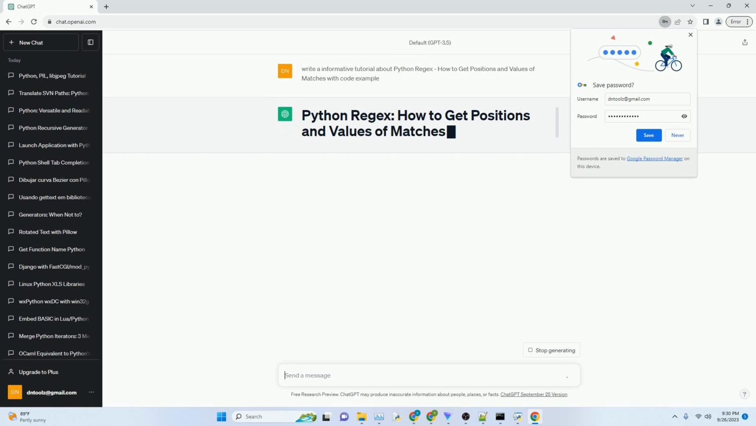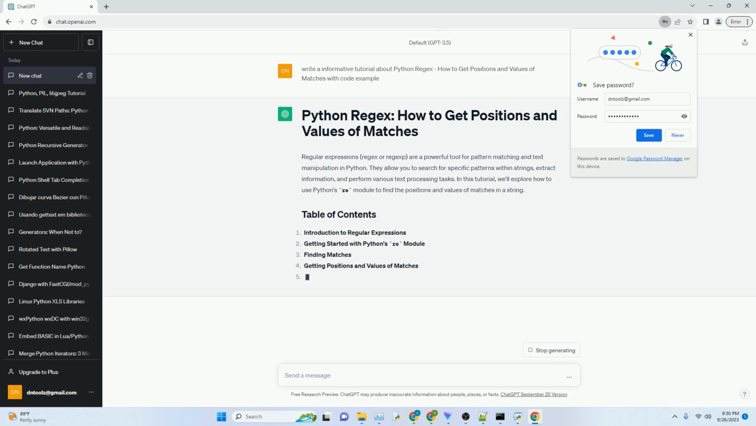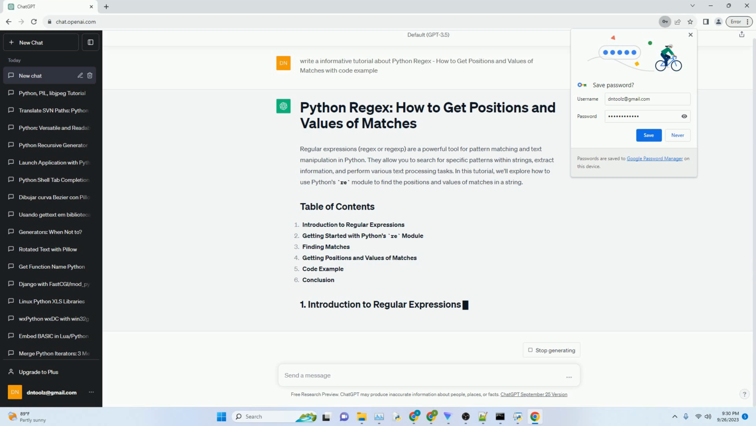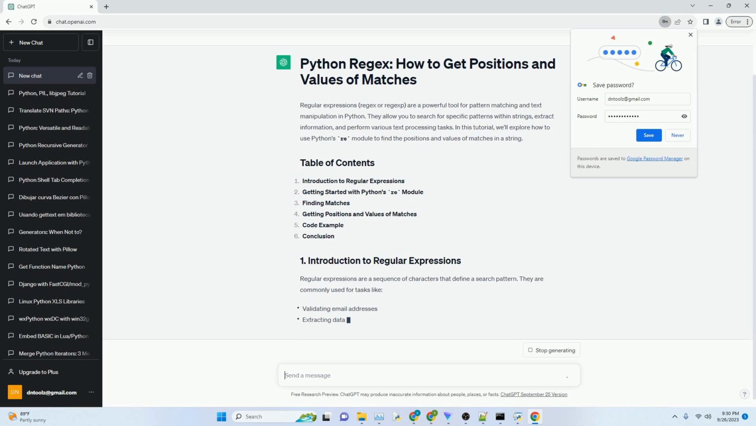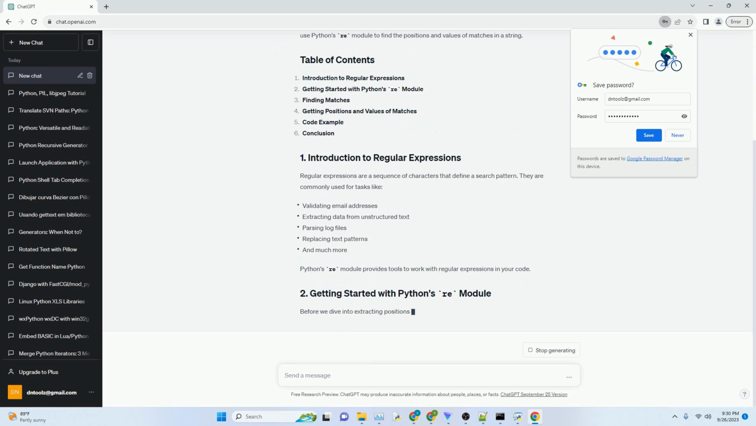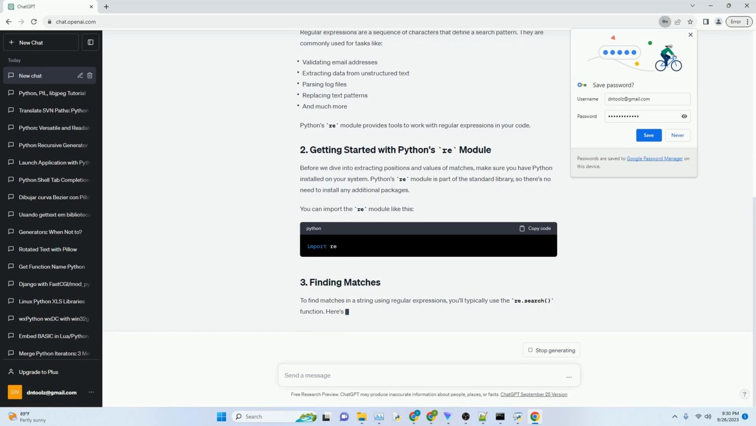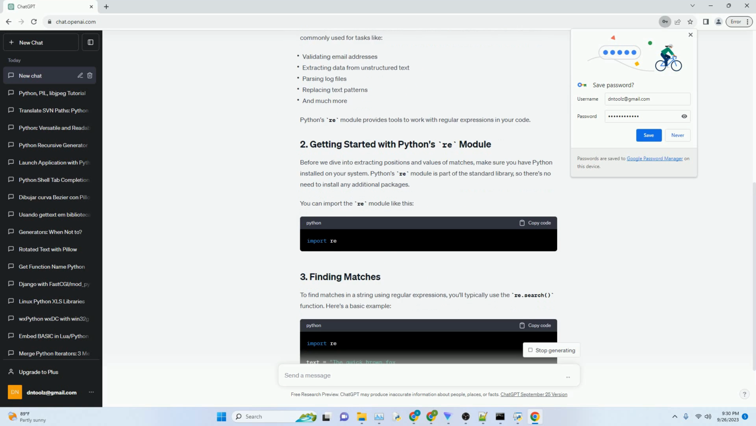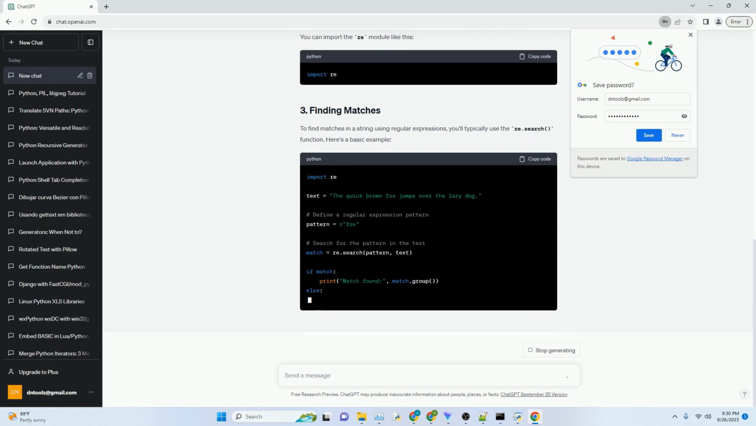Regular expressions, regex or regexp, are a powerful tool for pattern matching and text manipulation in Python. They allow you to search for specific patterns within strings, extract information, and perform various text processing tasks. In this tutorial, we'll explore how to use Python's re module to find the positions and values of matches in a string. Regular expressions are a sequence of characters that define a search pattern.